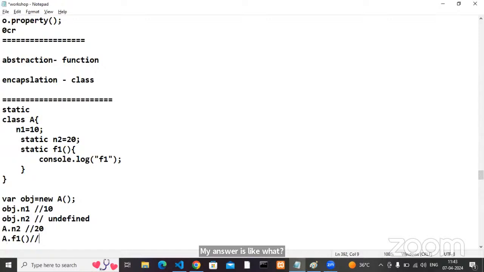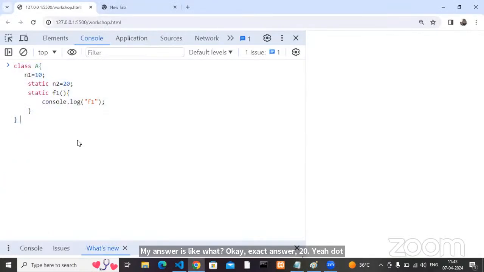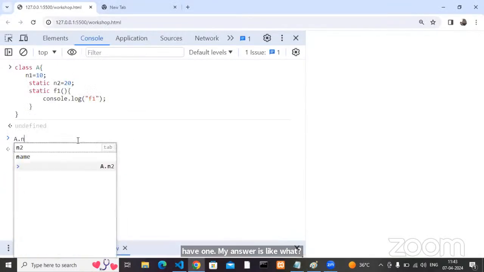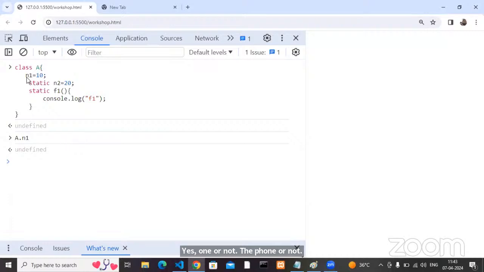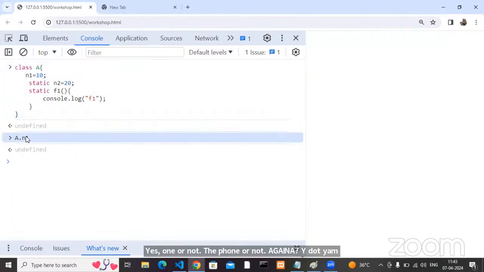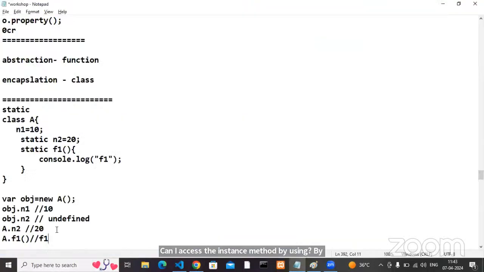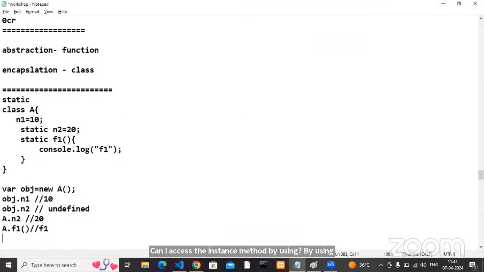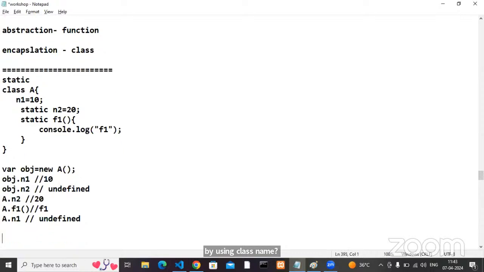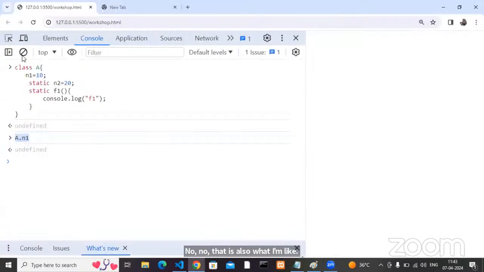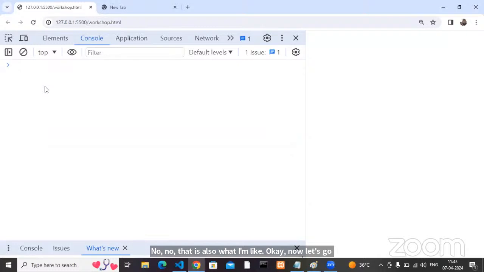A dot f1, what is my answer? F1 or not? A dot n1, can I access the instance method or member by using the class name? No. That is also undefined. Okay, the class keyword classes are done.